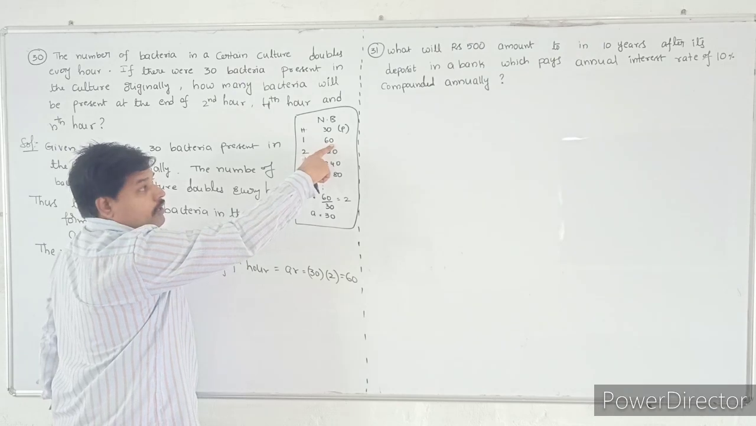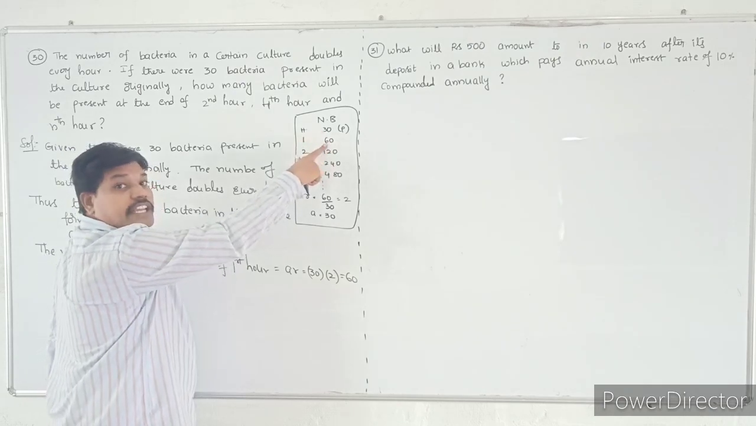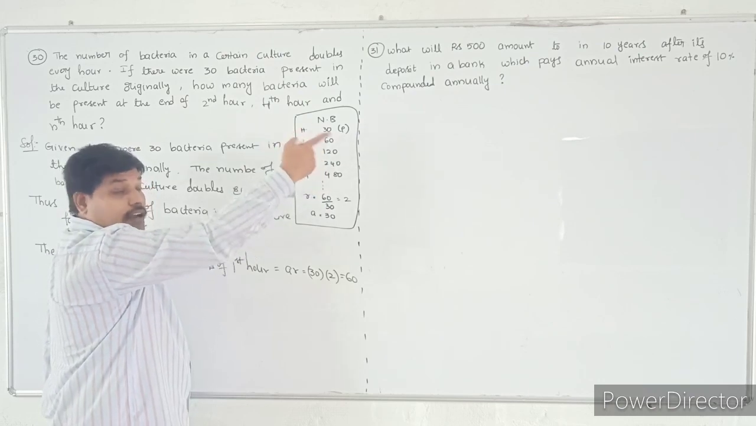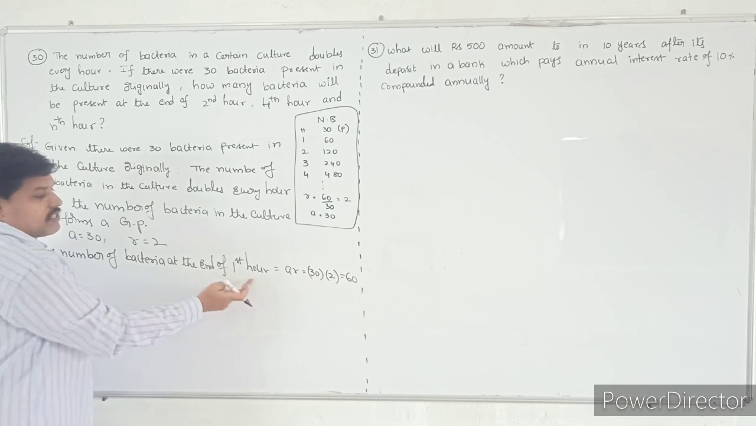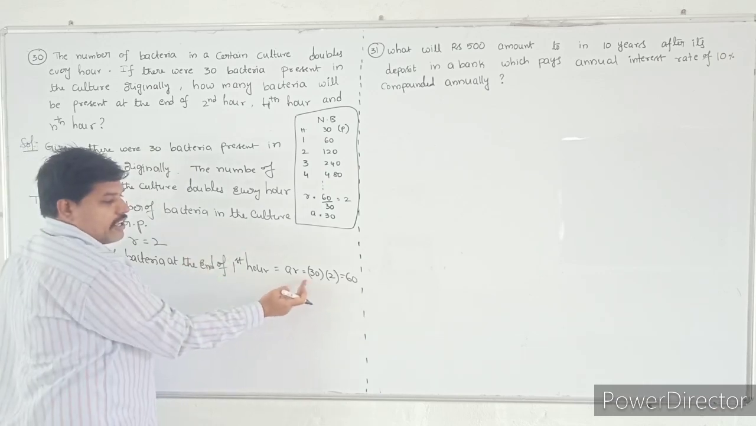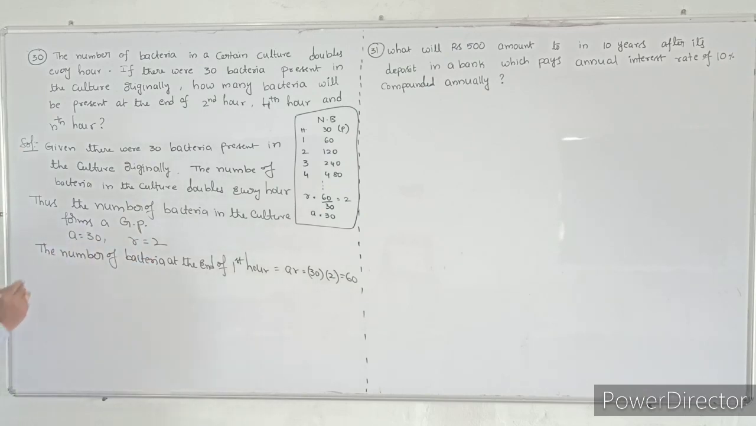You understand that? A is already given, that is the present term. The second term is AR. The next term is AR square. The next term is AR cube. So after the end of the first hour, it is the second term, that is nothing but AR. A value is 30 and R value is 2. The number of bacteria is 60.